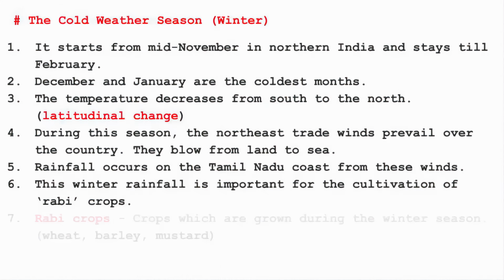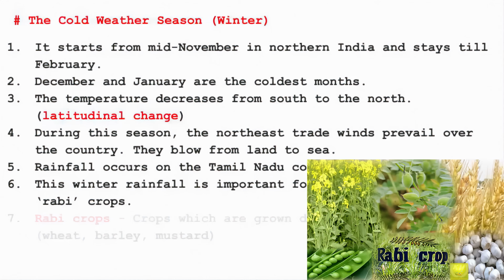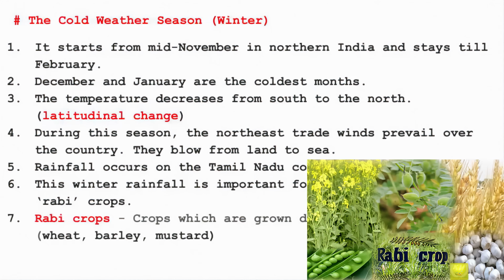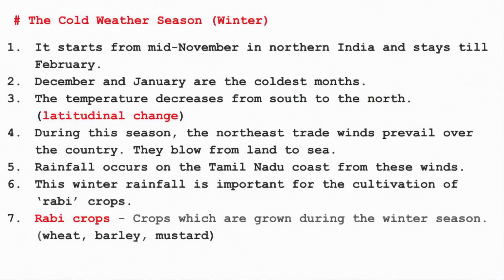Now this winter rainfall is important for the cultivation of rabi crops. Always remember, rabi crops are crops which are grown during the winter season, and kharif crops are the ones which are grown during the regular monsoon, that is before the winter season. Some of the rabi crops are wheat, barley and mustard. So this was all about the cold weather season.